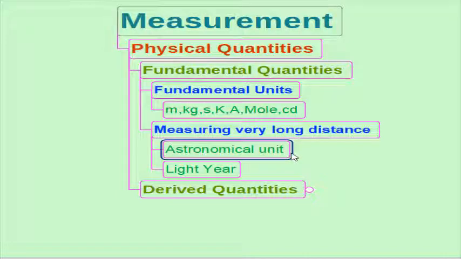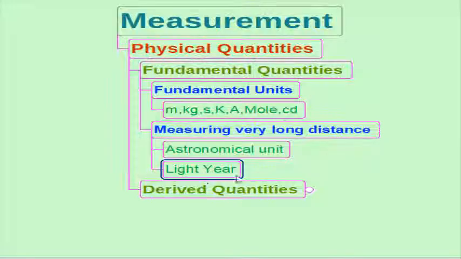Astronomical unit is the average distance between the Earth and the Sun. Light year is the distance travelled by light in vacuum during the period of 1 year, which helps to measure the distance in deep space.